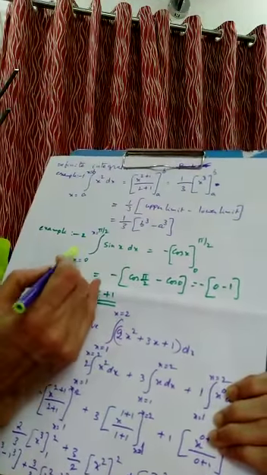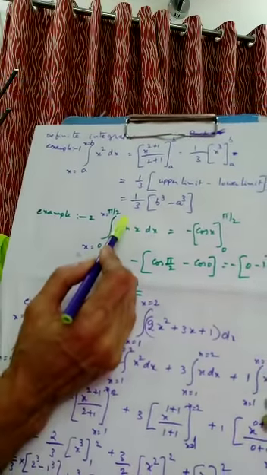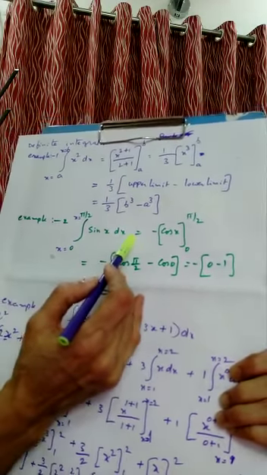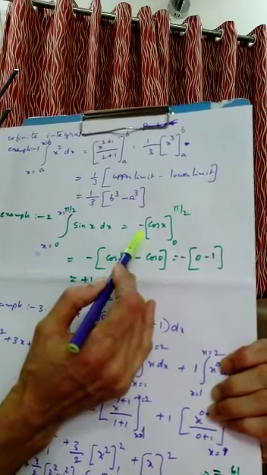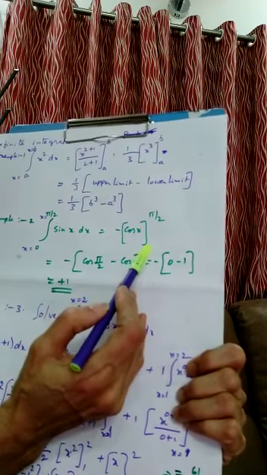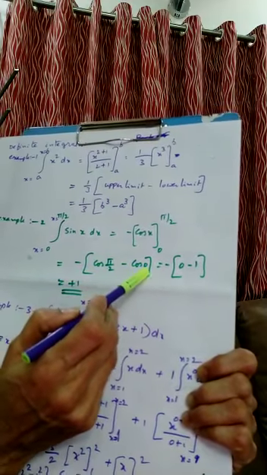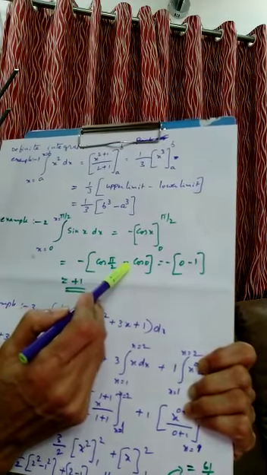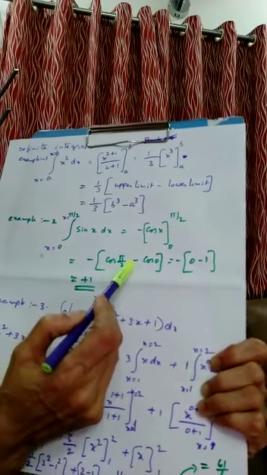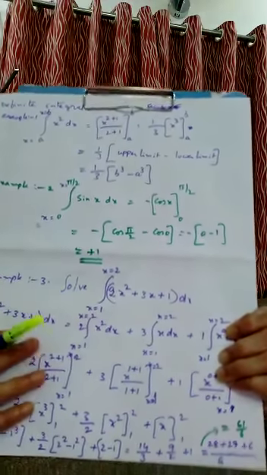Now example 2. Integral of sin x dx, but the value of x is varying from 0 to pi by 2. Okay. Then how do you integrate this? Integral of sin x is, just now I said, minus of cos x. Minus you take outside, and the limits of x are from 0 to pi by 2. First you again apply the upper limit, then minus lower limit. So minus of cos pi by 2 minus cos 0. What is cos pi by 2? Cos 90 is 0, minus cos 0, that is 1. Minus 1 into minus 1, answer is plus 1. Okay.